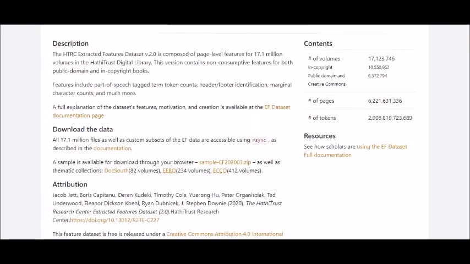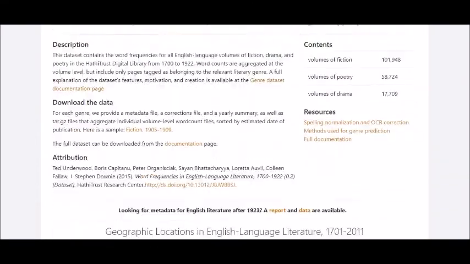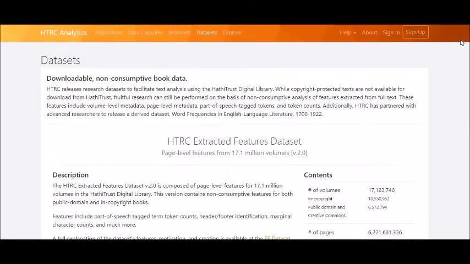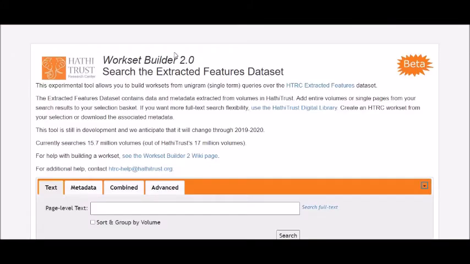Now similarly, if I go ahead, this is their center where they are going to tell you about various other things which are available. Now if I have completed with these things, here they have given you the steps. We will see these steps one by one and understand how these things are taking place. Once the algorithms are done, the next one is the data capsules. Now data capsule depends upon your login. I haven't yet logged in again, so it is not showcasing. I will create a capsule also. All of us will be creating together one after the other, and how to use them and how to take care of it also. Again, they have given it to you.